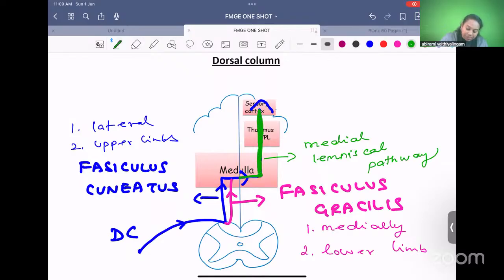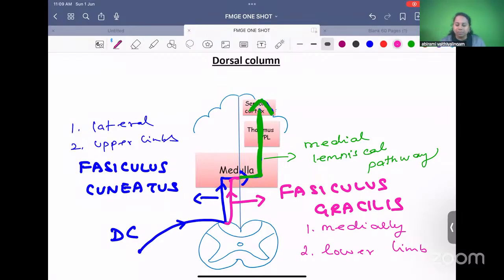Both fasciculus gracilis and fasciculus cuneatus, both the fibers will cross. Yes, both of them will cross. Both together, after crossing, we call them the medial lemniscus. See, the medial lemniscus will mainly carry from your face.